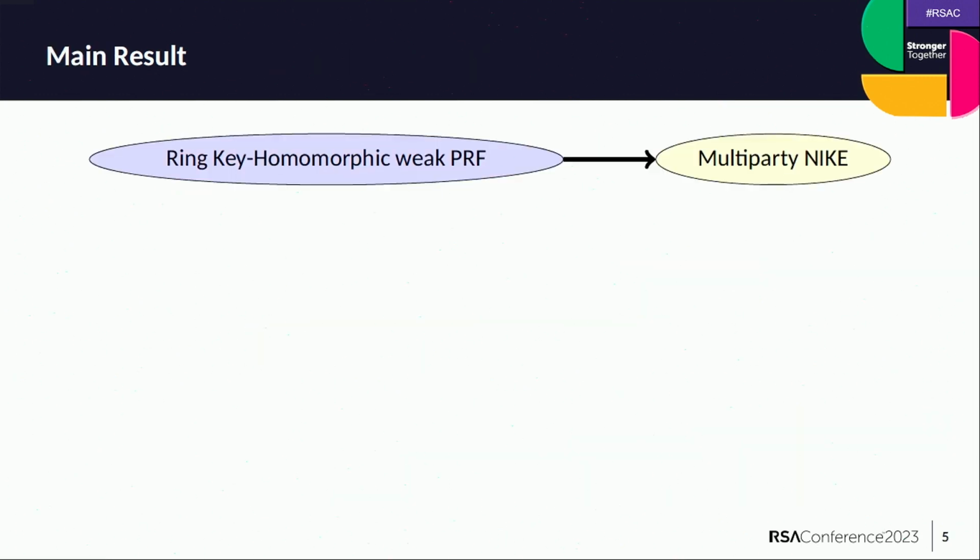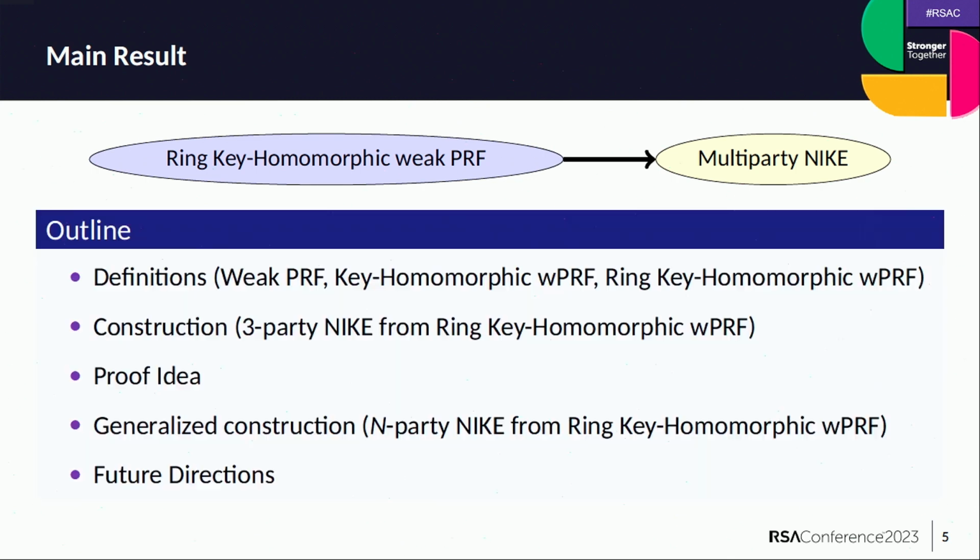In this talk, I'll be focusing on our main result, which is constructing multi-party NIKE from a ring key homomorphic weak PRF. Concretely, here's an outline of the rest of my talk. First, I'll recall some definitions and cryptographic primitives that we'll need for the construction. I'll start with the definition of a weak pseudo-random function, and then we'll see definitions of key homomorphic weak PRF and ring key homomorphic weak PRF.